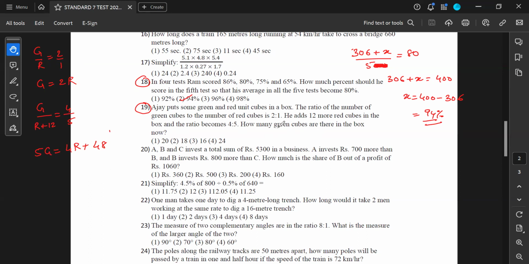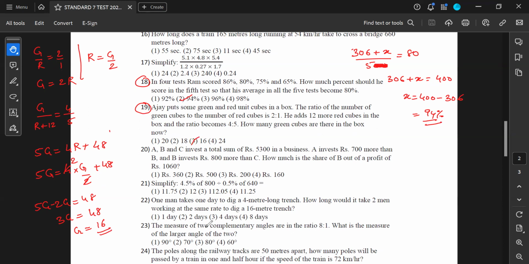Now, I wish to find the number of green cubes. I know that green is equal to 2 times R, which means R is equal to G by 2. So I'll substitute over here. I already have 5G over here. I have 4 multiplied by, instead of R, G by 2, plus 48. I cancel this and I get 2G. I take 2G to the other side. 5G minus 2G is equal to 48. That gives me 3G is equal to 48. Ultimately, G is equal to 48 divided by 3. How much is that? 16. 16 green cubes we have.